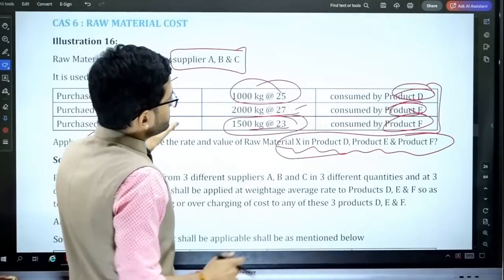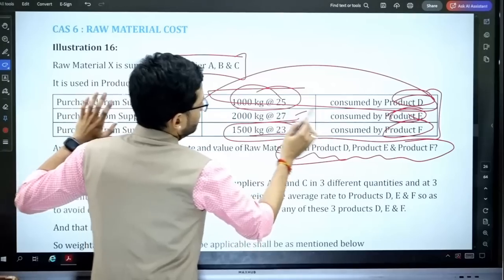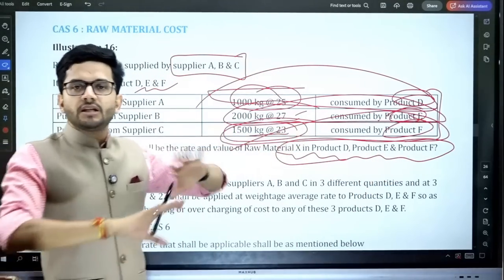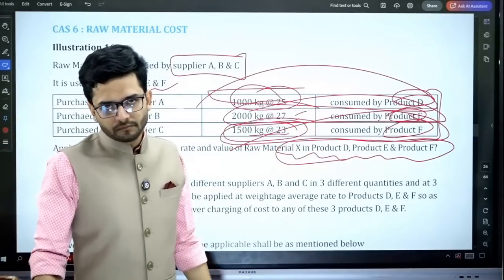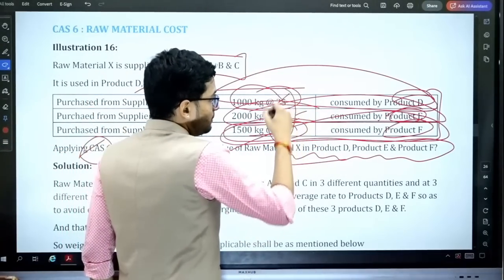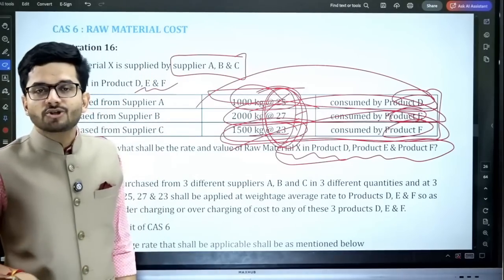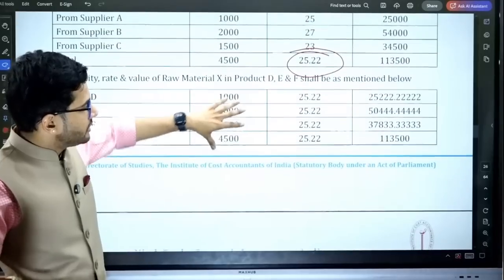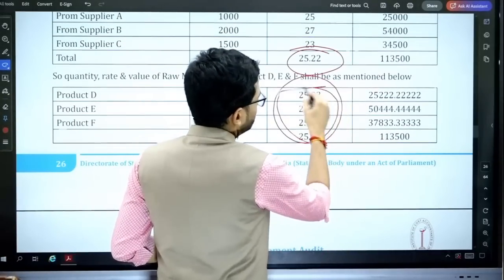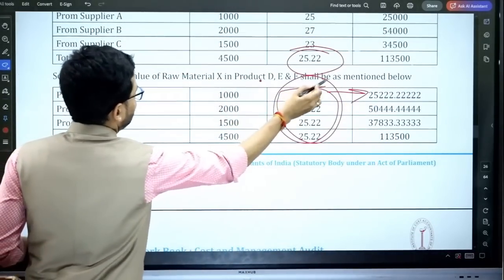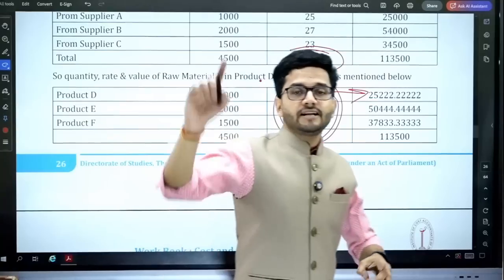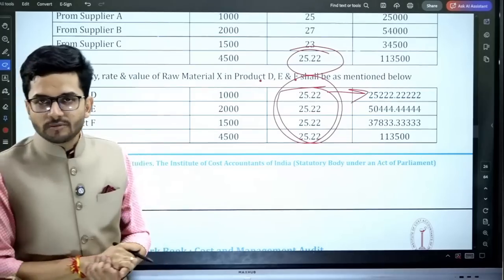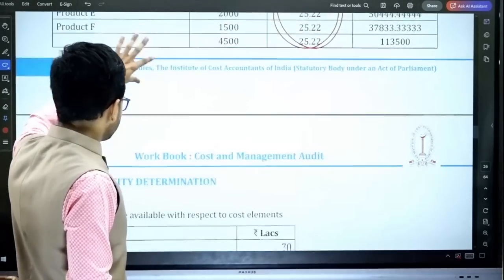Please note that this bifurcation is all a facade to just disturb your mind. It is absolutely useless for me. I'll find the weighted average by doing the weighted average formula calculation, and then charge it to the respective products. I'll not be charging the amounts given here. So the weighted average is this, and this is what is charged to products D, E and F. Same as we had seen in electricity, the same weighted average concept is being used here also.